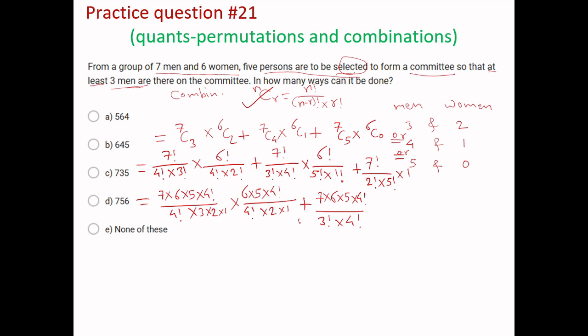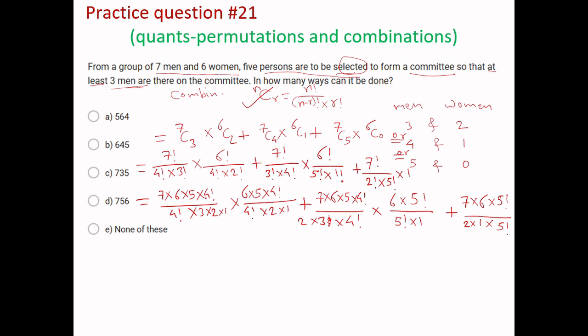So this 3 factorial can be 3 into 2 into 1. Then multiplied by this term 6 factorial, 6 into 5 factorial upon 5 factorial, and 1 factorial will be 1, plus 7 factorial is 7 into 6 into 5 factorial divided by 2 factorial, which is 2 into 1, multiplied by 5 factorial we can cancel, multiplied by 1, that will be negligible.